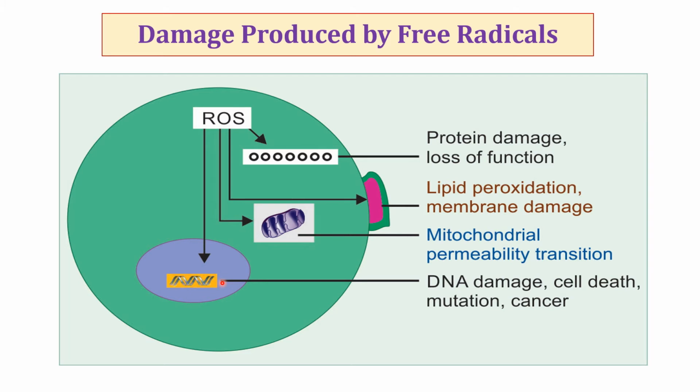Free radical damages DNA of nucleus and mitochondria, resulting in mutation. Mitochondrial DNA is more susceptible to damage because it contains the electron transport chain, which is the major source of reactive oxygen species generation. Mitochondrial DNA mutation affects energy metabolism of the cell.